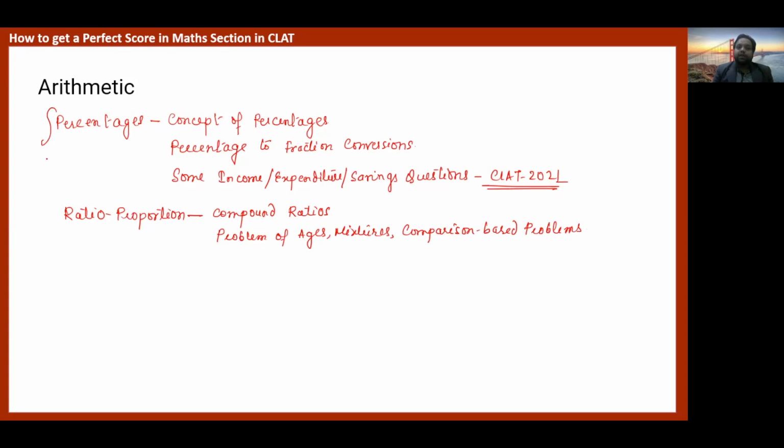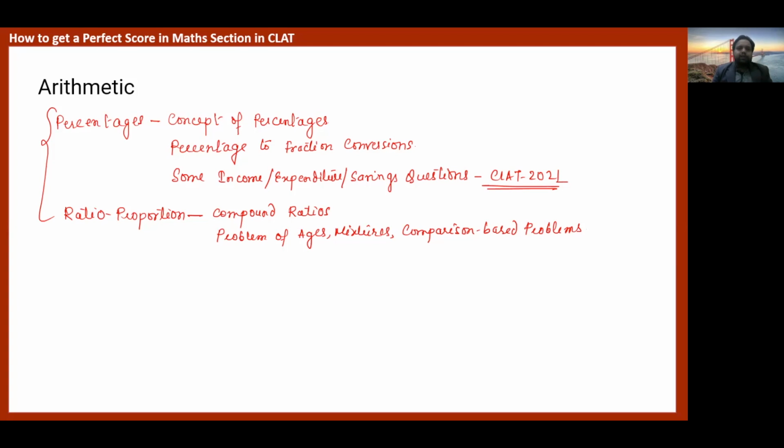I would rather say that if I have only 2 days left for the examination and I have to study any two chapters, I will name these two chapters. So first you should complete these two chapters. Then you should slowly move to the other chapters of arithmetic. Now see, each and every chapter is important. I'm not saying this chapter is more important and that chapter is less important. But to grasp all these chapters, these two are the main ones for you. So if you want to score good in the math section, first and foremost, solve these two chapters.